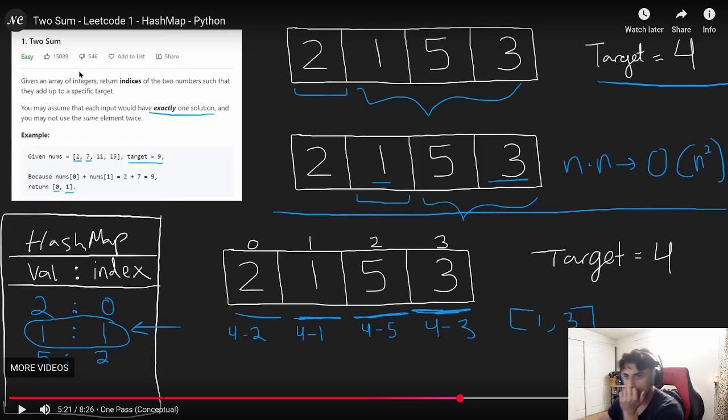Two, minus 9. No, is it 9? Yeah, 9 minus 2 is 7. That's not in there. Target to get to 9 is 2 and 7. 9 minus 7, 2. Is 2 in there? Yes. So those are the two. What the fuck?